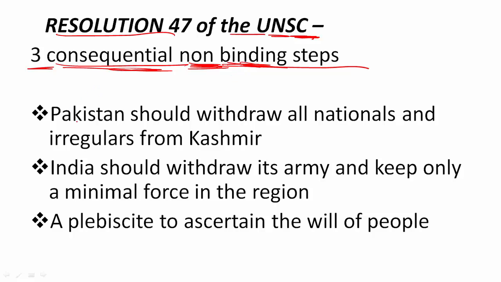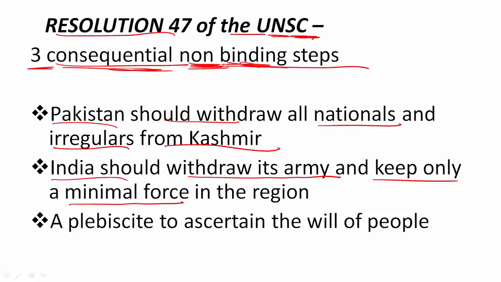So the first step was that Pakistan should withdraw all its nationals, its irregulars and its army from the Kashmir region. Secondly, India should also withdraw the majority of its army, and keep only a minimal force which would be required to maintain law and order. But this will happen only if Pakistan withdraws its army. So only after step 1, step 2 can happen.